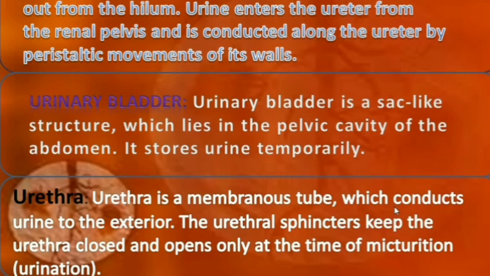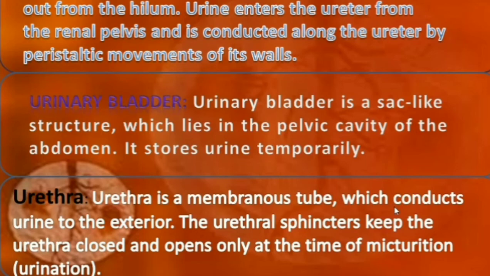Urine enters the ureter from the kidney through the renal pelvis, and it is carried through the ureter by the peristaltic movement of its walls. What is meant by peristaltic movement? As I told you already, it is like a wavy movement. The urine leaves the kidney, enters the ureters, and reaches the urinary bladder in the form of wavy movements.